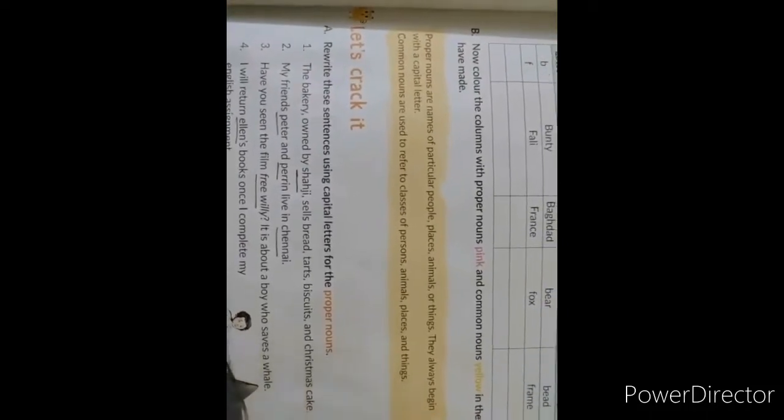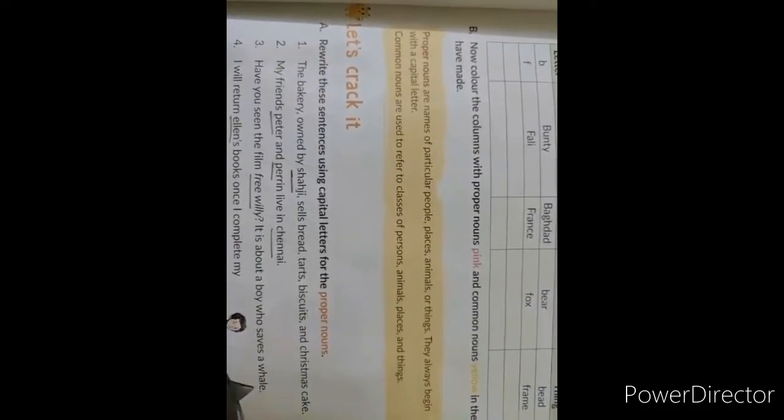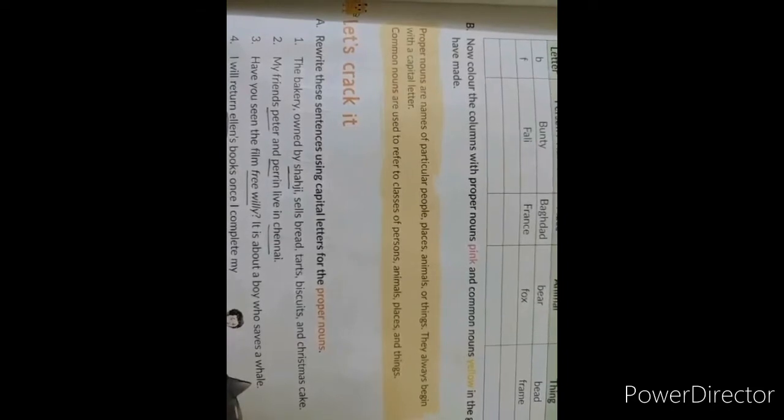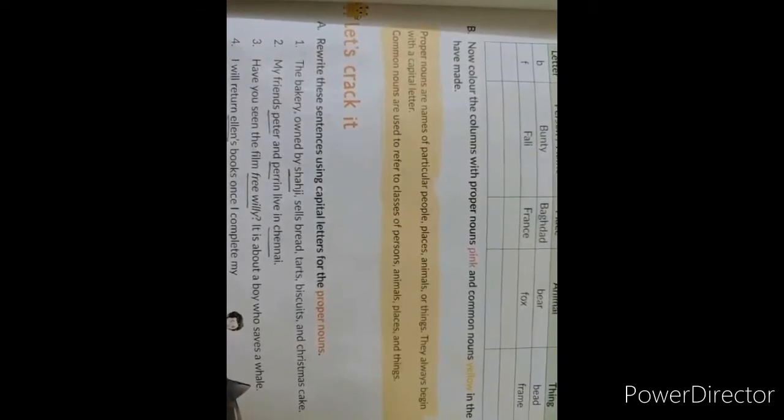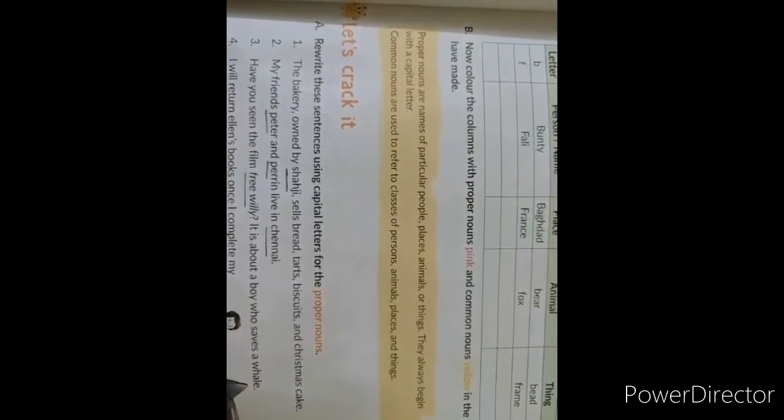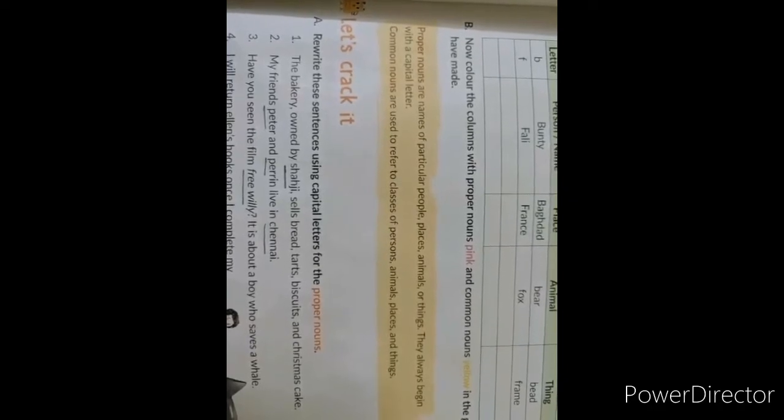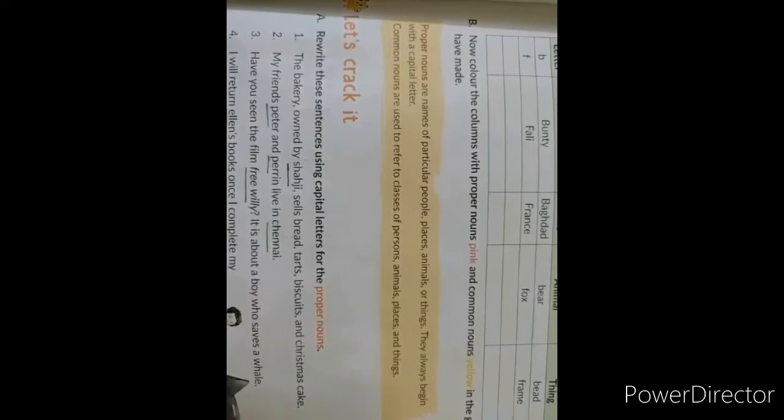Now I explained to you the kinds of noun. I am repeating it. Proper nouns are names of particular people, places, animals or things. They always begin with a capital letter. Common nouns are used to refer to classes of persons, animals, places or things.